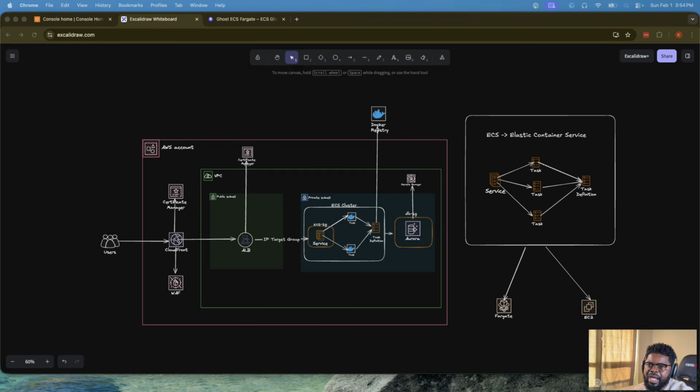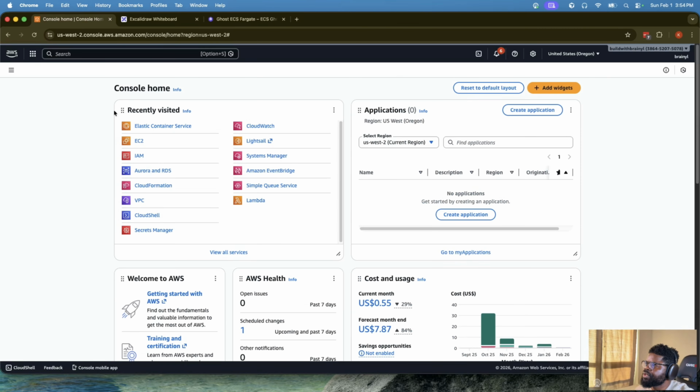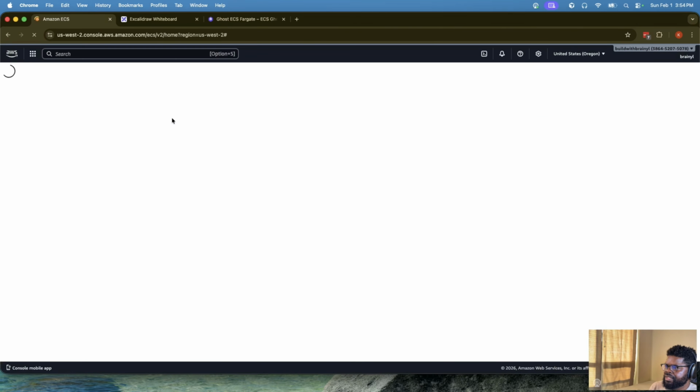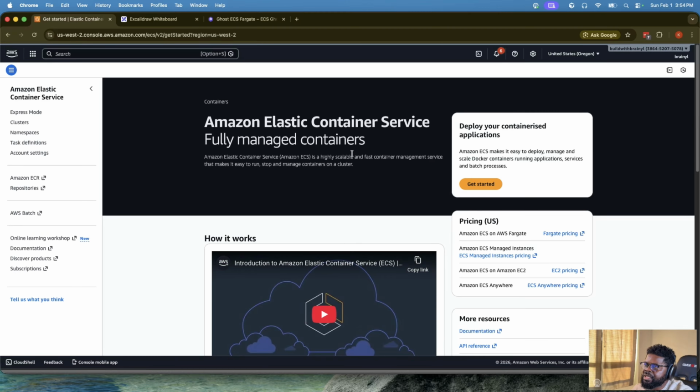Okay, cool. So I'm just going to go to Elastic Container Service. Where do we start from? We basically will have to start from creating a task definition, right? If you see that diagram that I shared, it had a task definition. A service will launch a task. That task is going to use a task definition. So I think that's a good place to start from, okay? But before that, let's set up some IAM roles. You know that in AWS, everything is really IAM role control. So you want your tasks to have the permission to do whatever you want them to do.